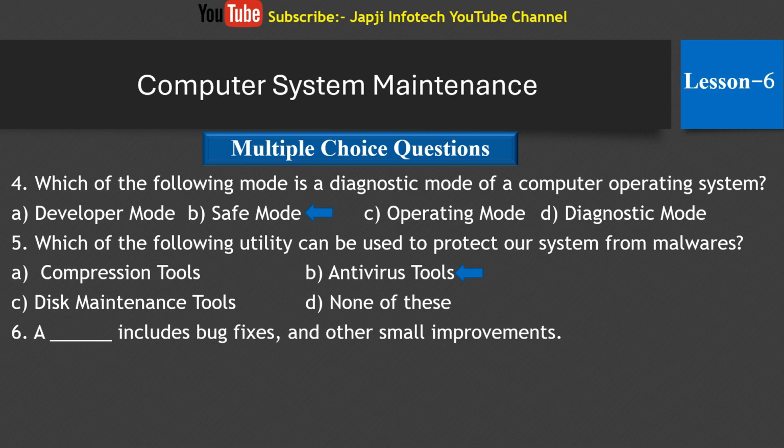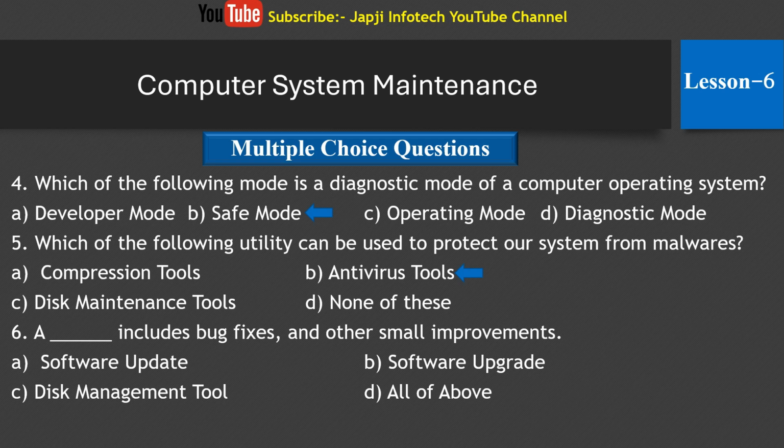And the sixth one is a dash include bug fixes and other small improvements, and the options are software update, software upgrade, disk management tool, and the last one is all of above. And the right answer is a software update includes bug fixes and other small improvements.